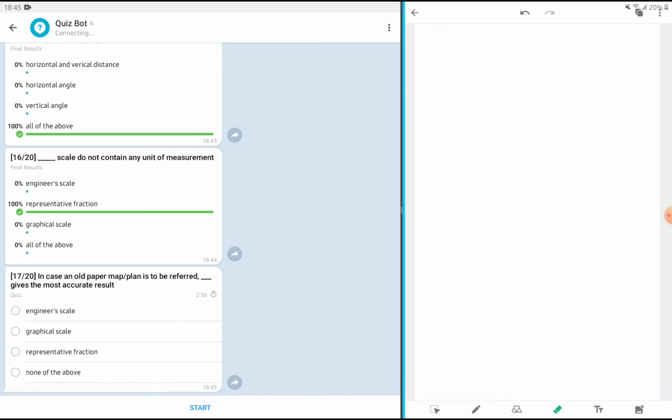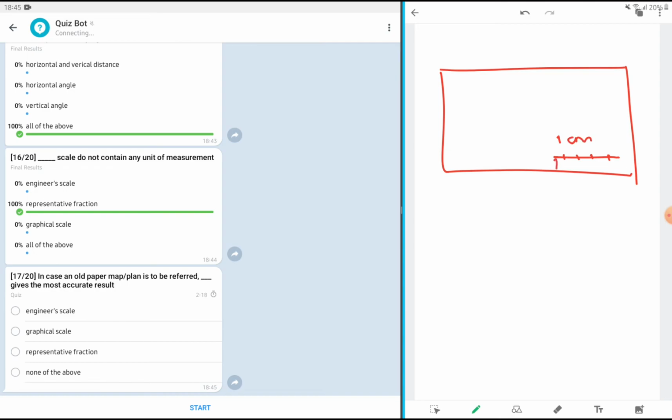But when we are talking about graphical scale, on any map, graphical scale is given like this. For example, this is a map or plan, then graphical scale is provided something like this. These are the divisions, and on this side it is written that 1 centimeter is equal to 1 kilometer on the field. 1 centimeter on map is equal to 1 kilometer on field.